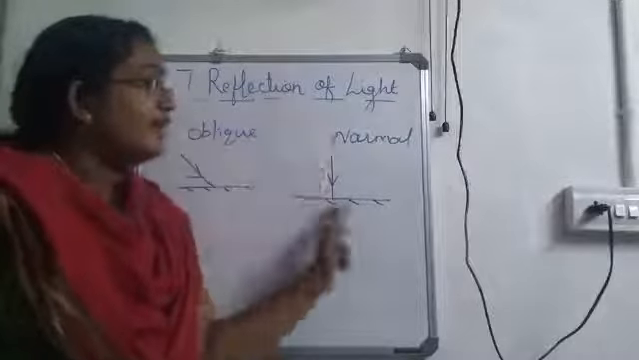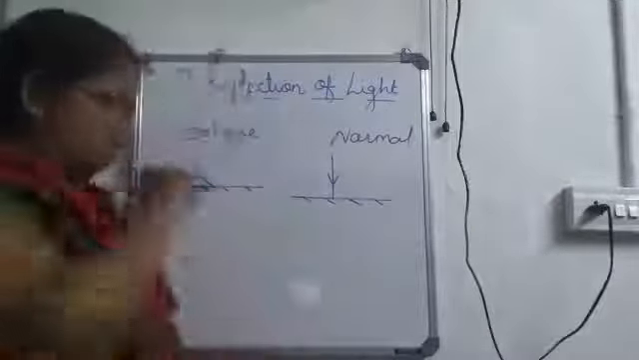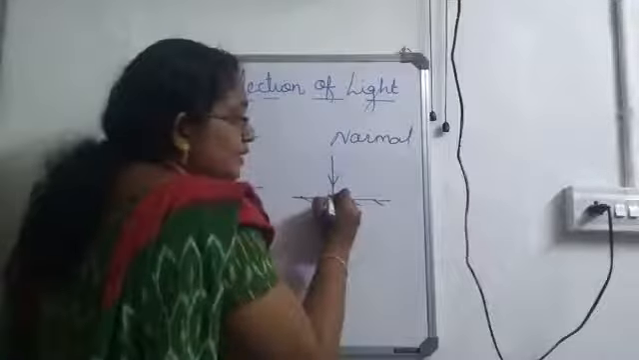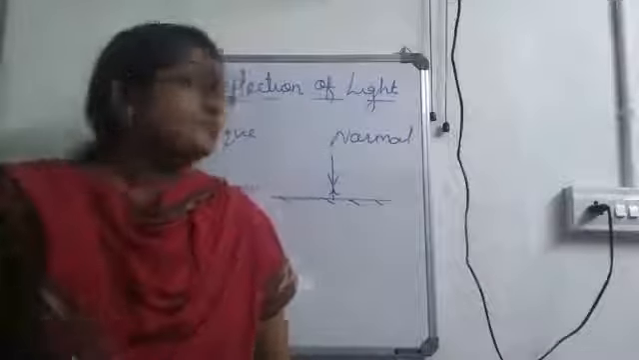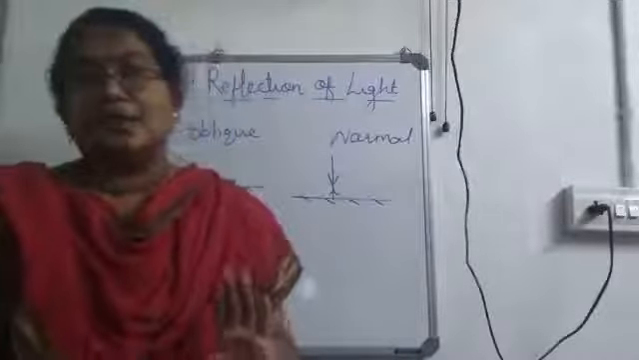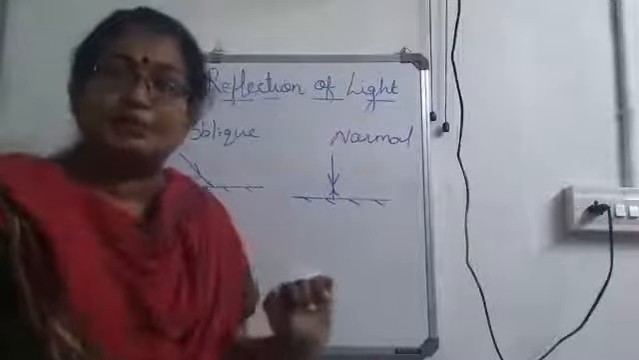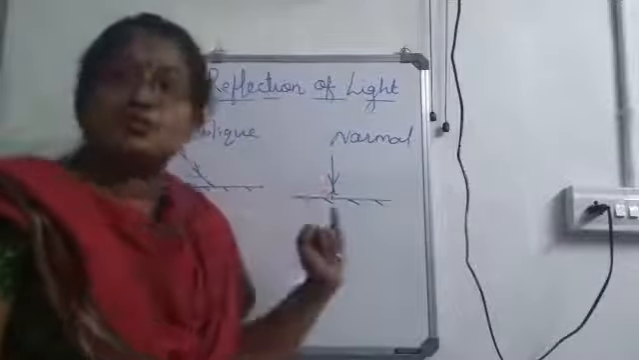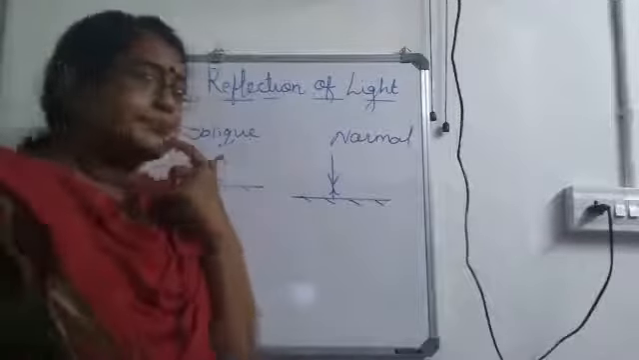Now, if a ray hits on a surface normally or if the incidence is straight, the ray gets reflected, but here it retraces its path. That means it will go through the same line. Okay, so this is another point you have to remember. In the case of normal incidence, the ray retraces its path. That means it will go through the same path.